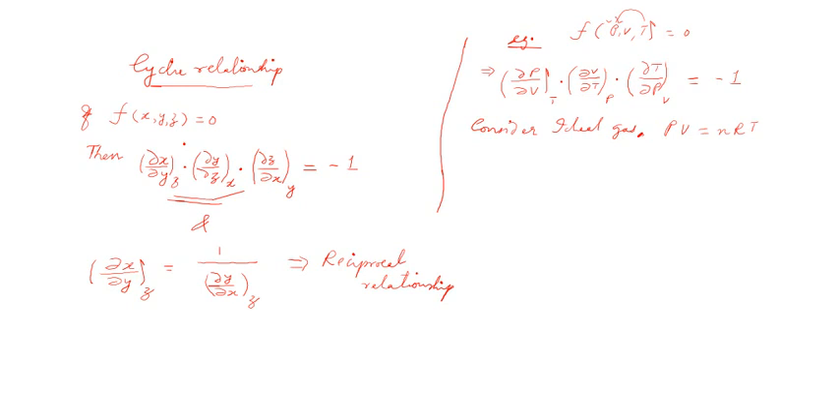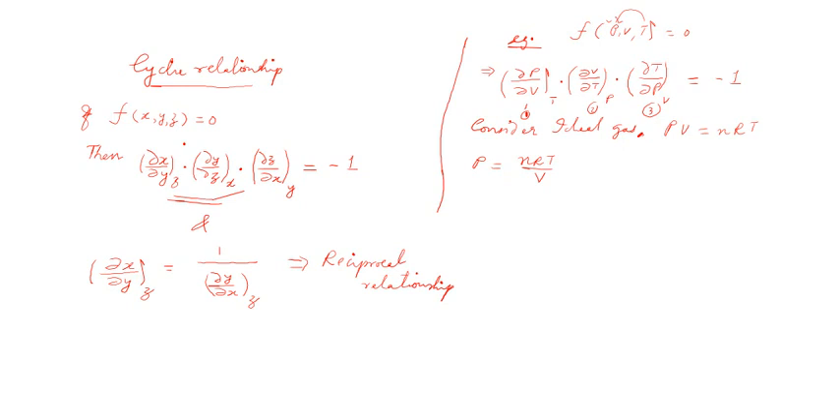Now what I want to get is that I have to take these three partial derivatives. This is the first partial derivative, this is the second one, and this is the third one. Let me calculate each of these partial derivatives separately, and finally I will take the product. Let me rearrange PV equal to nRT as P equal to nRT by V.